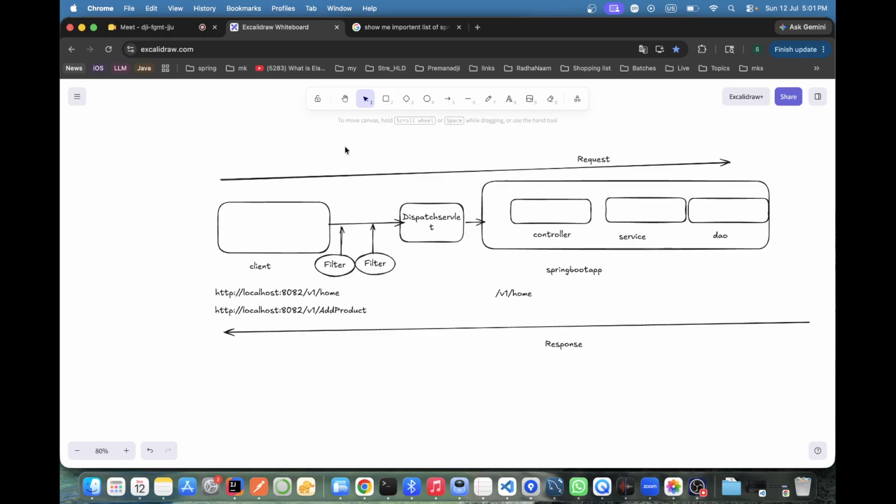So same thing, HLD is what I'm saying here. This is our client. The client made a request. It goes to the dispatcher servlet. But before that, it came through multiple rounds of filters.